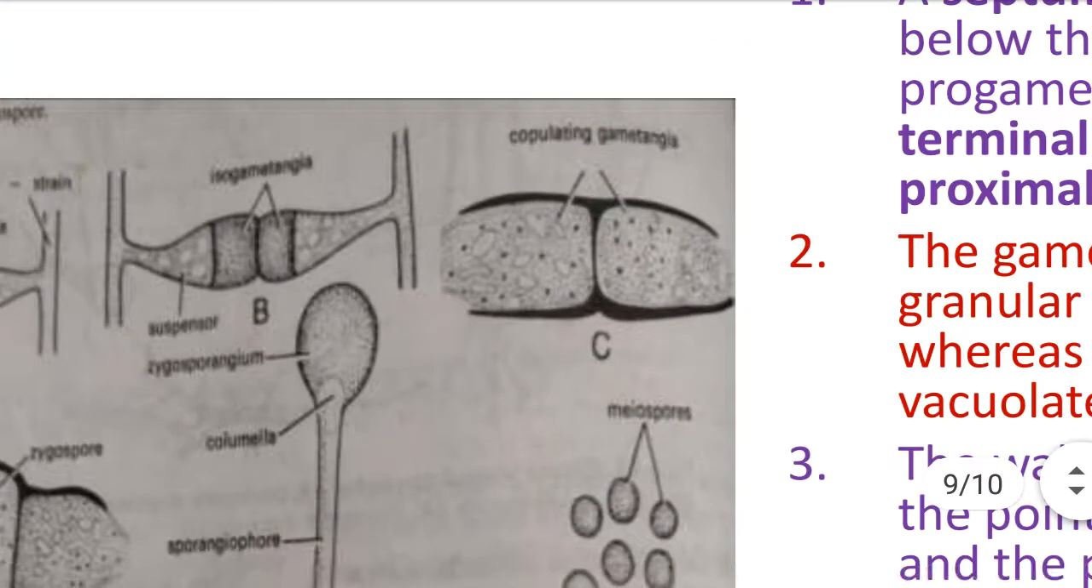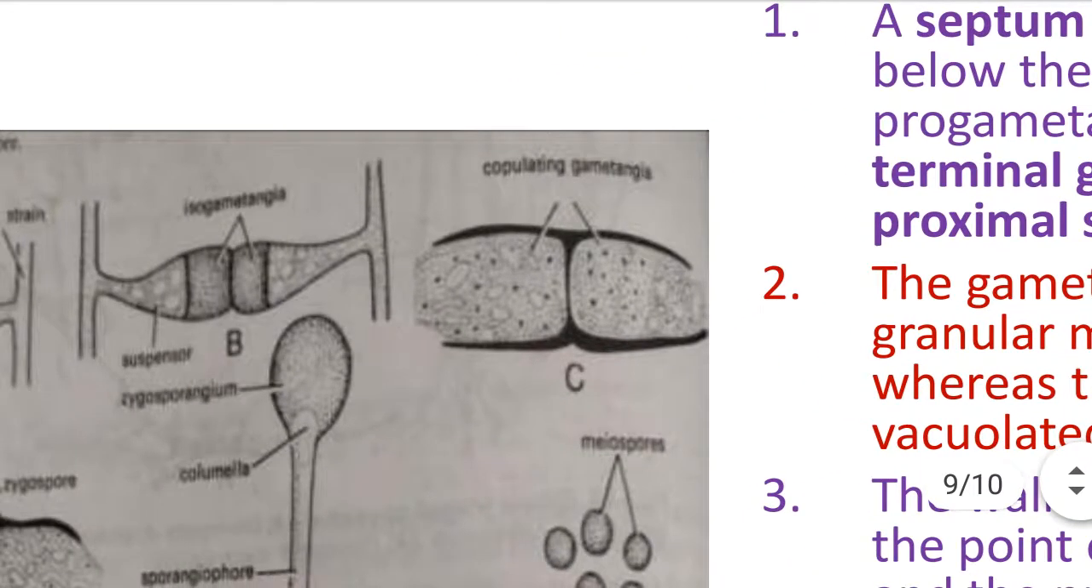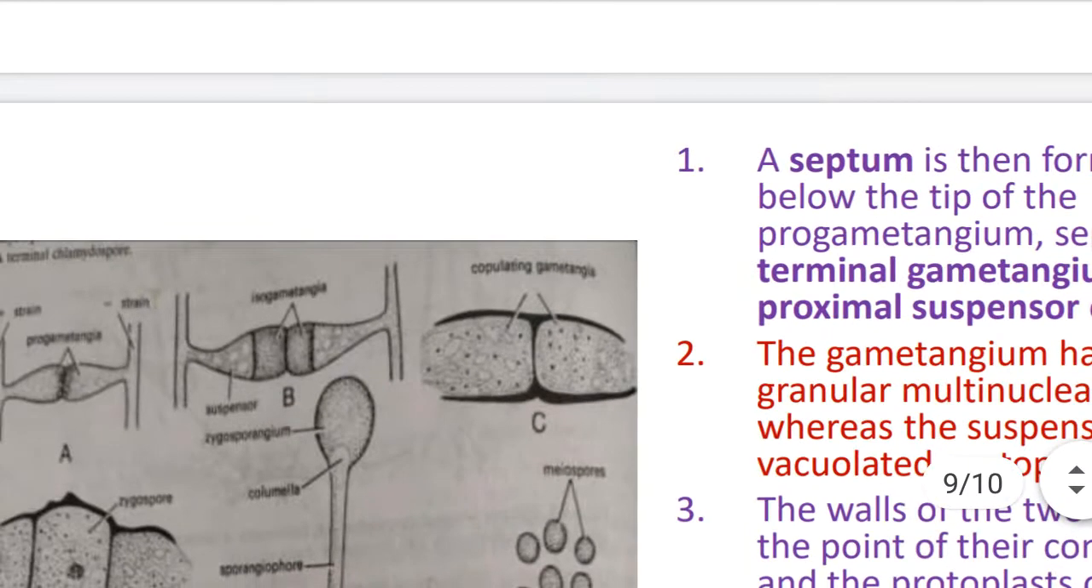In the B diagram, a septum develops at the base of the gametangia. These are isogametangia. The transverse wall develops, and due to the formation of this transverse wall, the upper tip is considered a gametangium and the lower base is considered a suspensor. So in the gametangia, the basal part is the suspensor and the upper part is the gametangium.